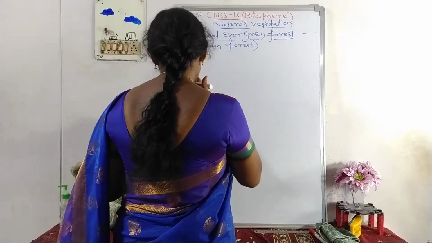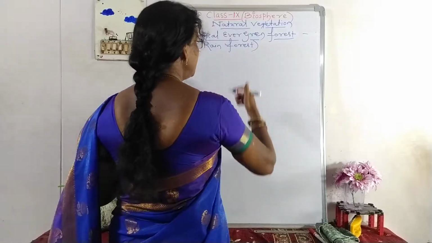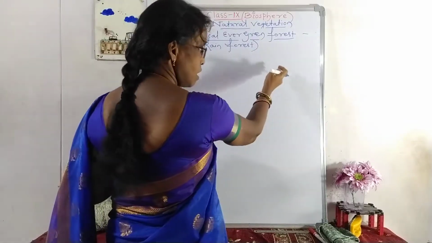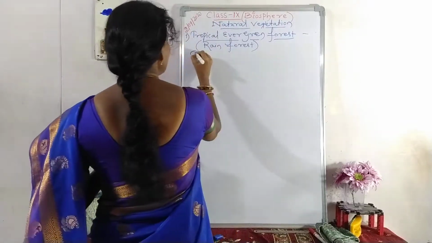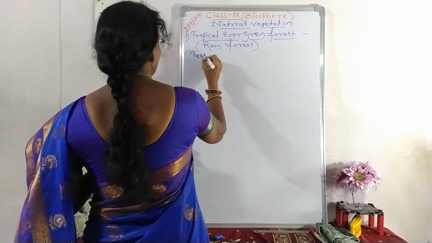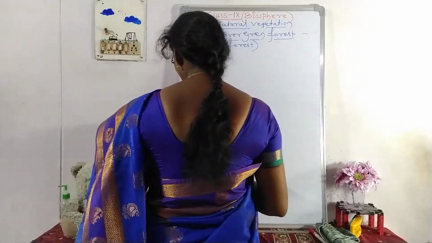Closely related places are the equatorial places like Indonesia and the south part of India, where you will get hardwood trees.